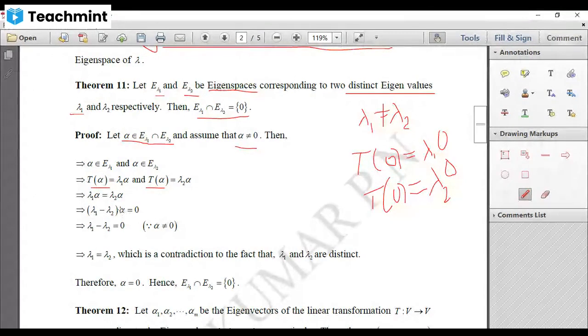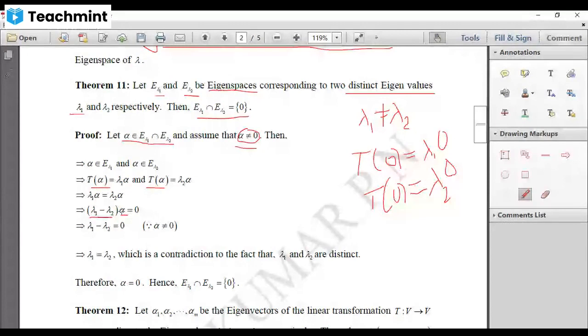And you know that any product will be 0 provided either this is 0 or this is 0. So either lambda 1 minus lambda 2 has to be 0 or alpha has to be 0. But remember, we have chosen that our alpha is non-zero. Since alpha is non-zero, your alpha cannot be 0.